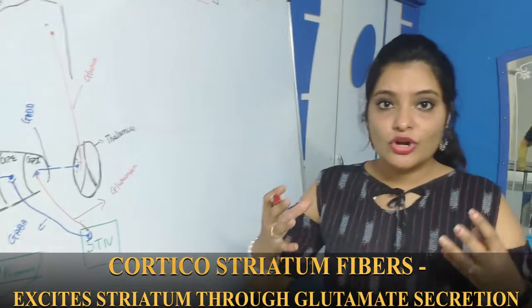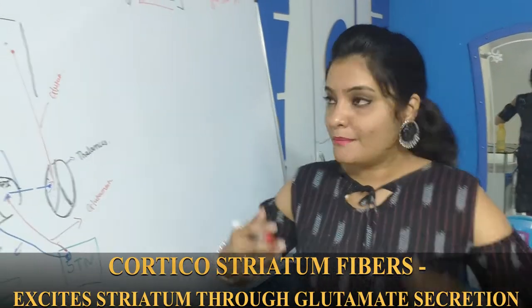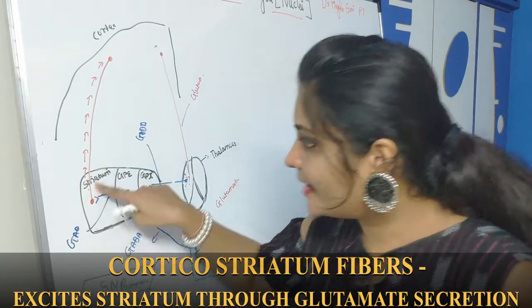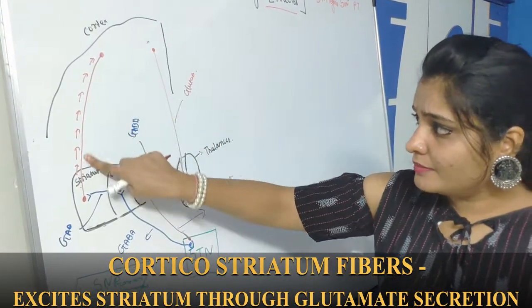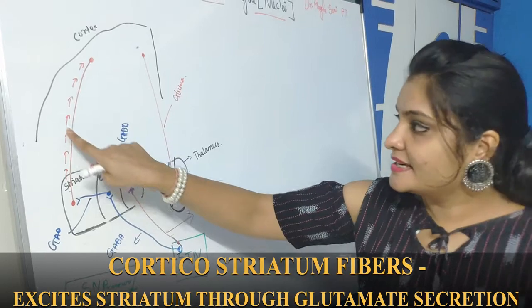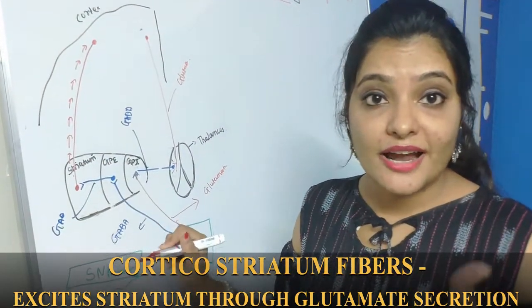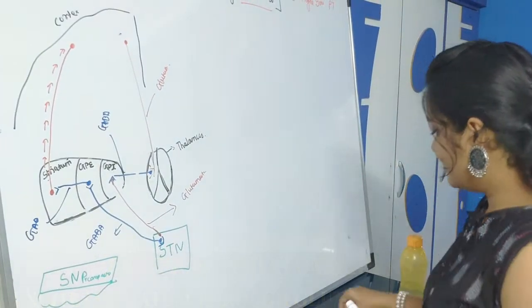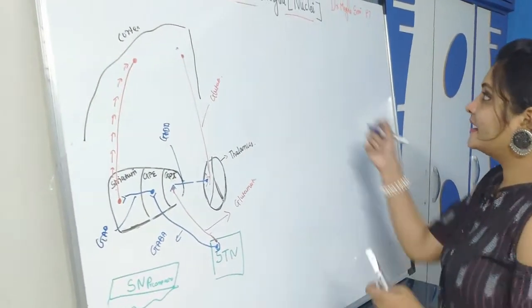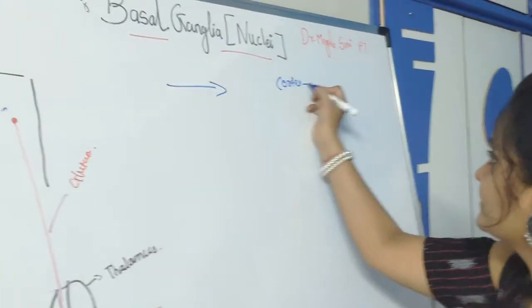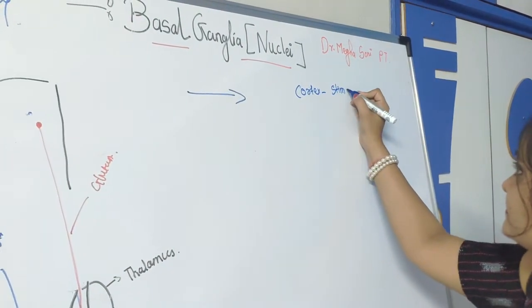Any thought coming to your brain or mind will stimulate the cortex, and the cortex will stimulate the striatum through these fibers. It secretes a larger amount of glutamate over the striatum. So the striatum is stimulated. Simultaneously, I am going to write here: cortex stimulated.